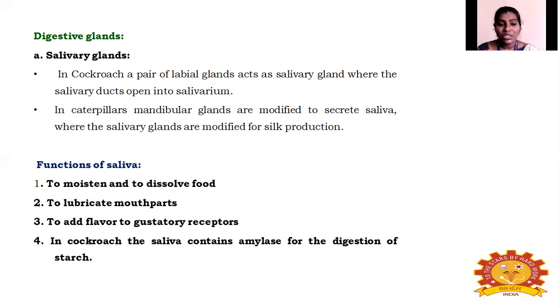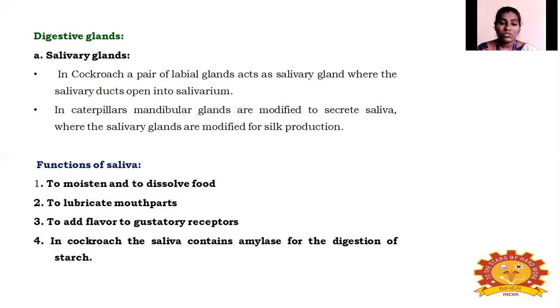So what is the function of this saliva? It will moisten and dissolve the food. First it will dissolve the food and moisten it, and once it is moistened, it will easily lubricate the mouth parts. It also adds flavor to the gustatory receptor. A gustatory receptor is nothing but a chemoreceptor present in neuron cells, which actually detects taste. So for detecting the taste, it is adding a flavor. So the saliva also functions to add flavor to the gustatory receptor.